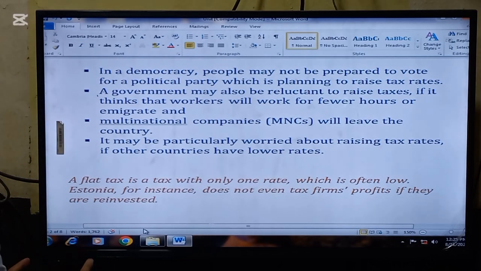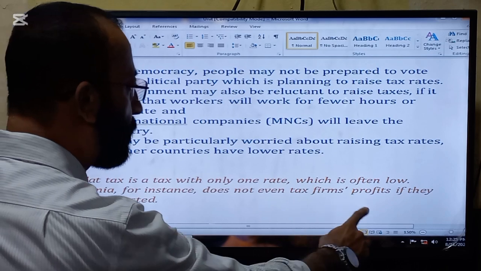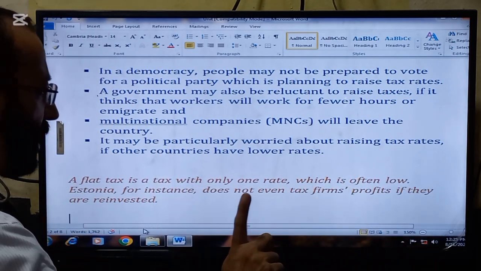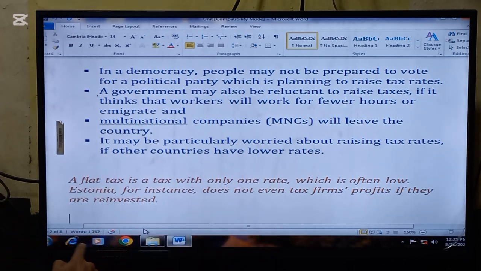A flat tax is a tax with only one rate, which is often low. So throughout the economy, only one rate of tax is applied. That kind of tax is called a flat tax.